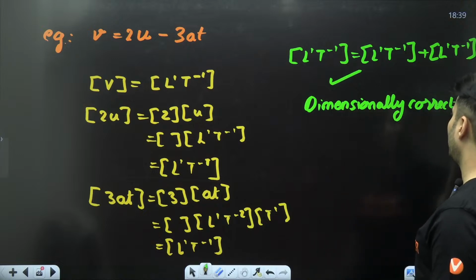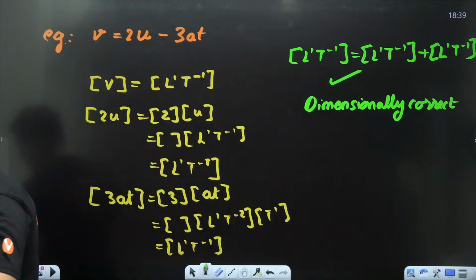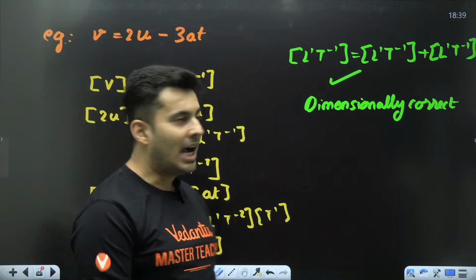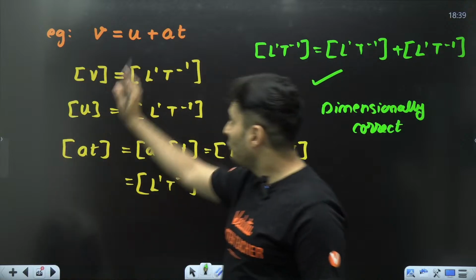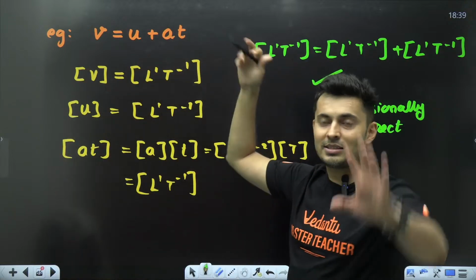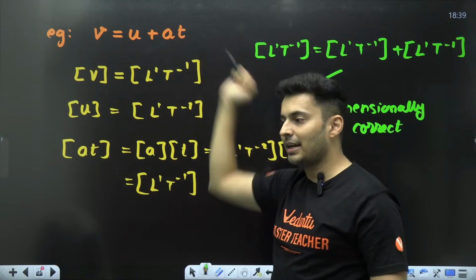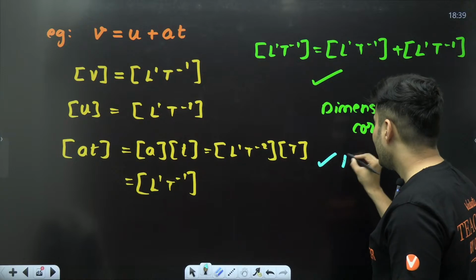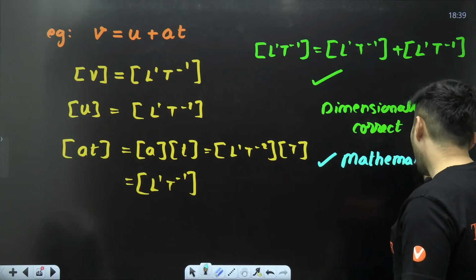Dimensionally correct equation. Nothing wrong. This is a dimensionally correct equation. But I have a problem. But you know what? I have a feeling this equation is wrong. In mathematics or in physics, we do not have V is u plus 380 or something like that. This is actually physically correct. So this has an additional criterion. This is basically mathematically correct.